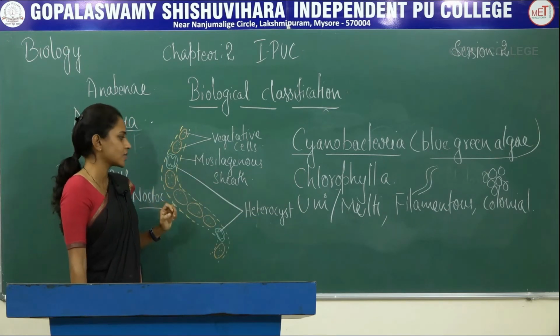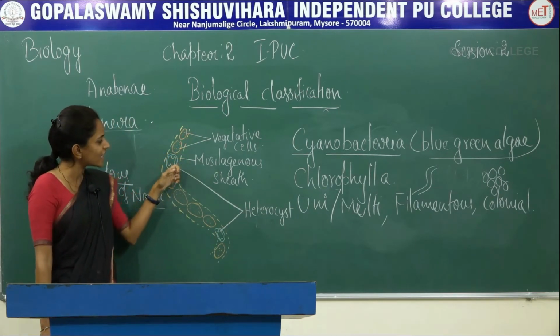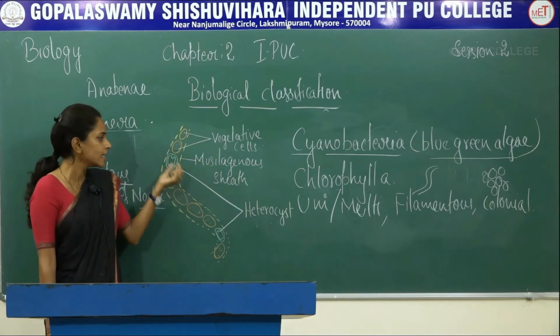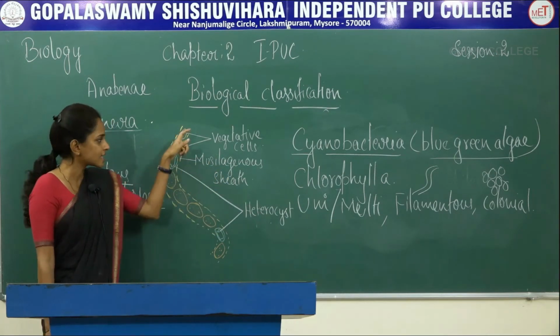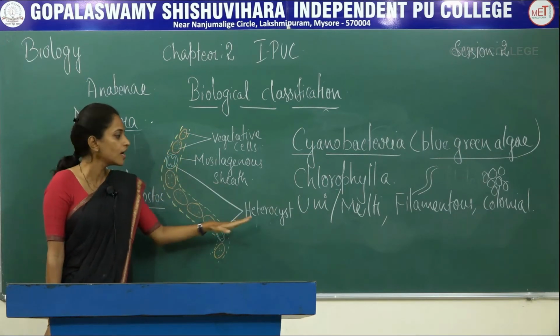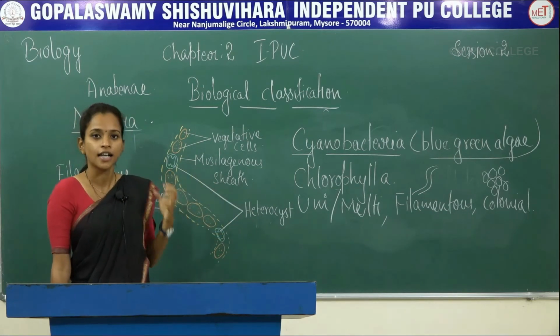If you see the structure of the filamentous algae, that is Nostoc here, you can find that they are covered with a mucilaginous sheath which helps in protecting the inner cells. There is a chain of vegetative cells and in between there are special cells called heterocysts. These are the cells which help in fixing nitrogen.